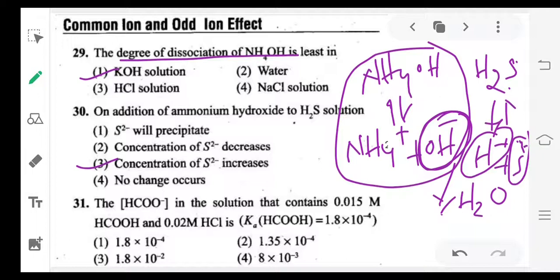So this type of effect is called an odd effect. Common ion effect means it decreases the dissociation of weak electrolyte. Odd effect means it increases the dissociation of weak electrolyte.